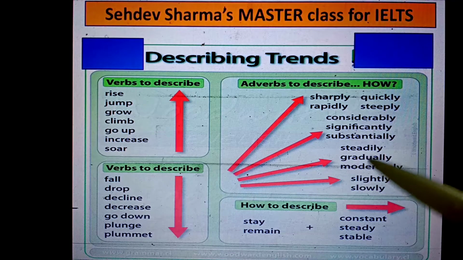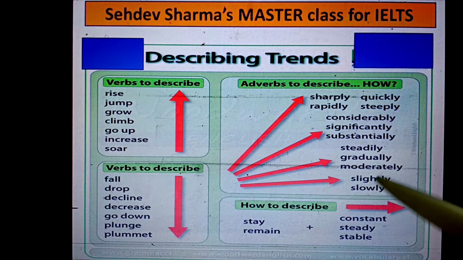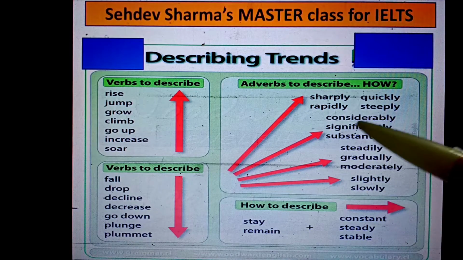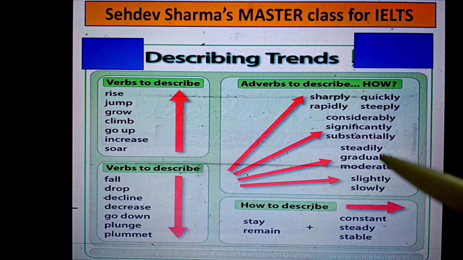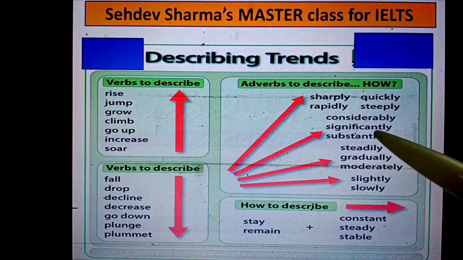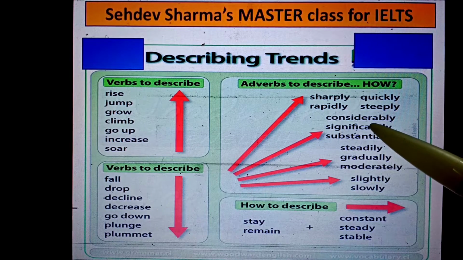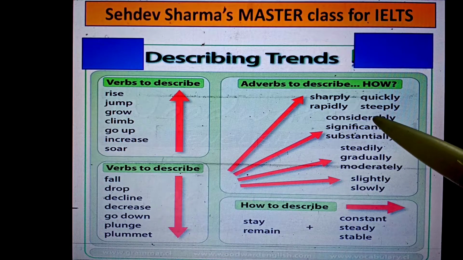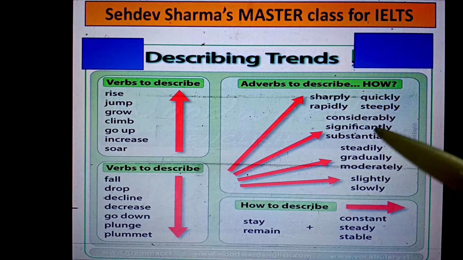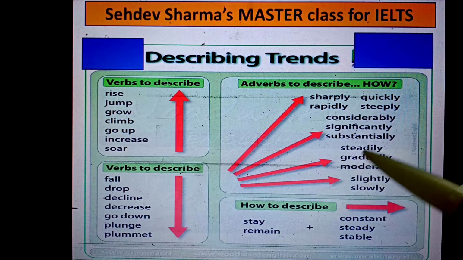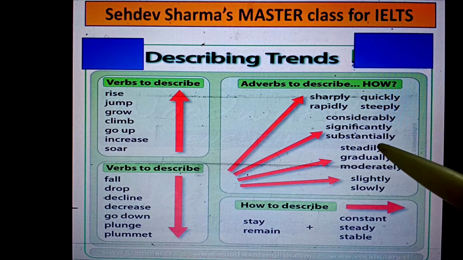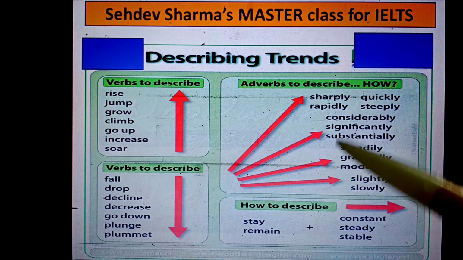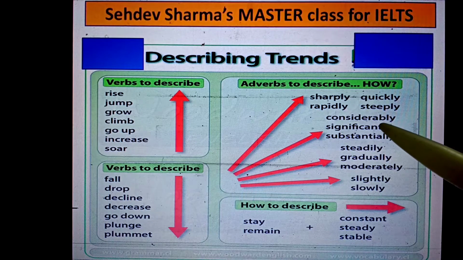What most of my students are doing is they just have a faint idea that they have to use some of these words. So instead of slightly, they go for steadily, or instead of steadily, they write substantially. There is no backup in the mind, no rationale, no logical reason to use these trend-describing words. But after this video, my students will be explicitly able to explain why they have used the word considerably.